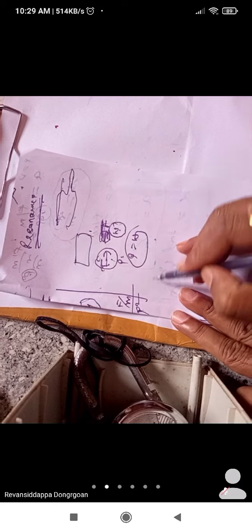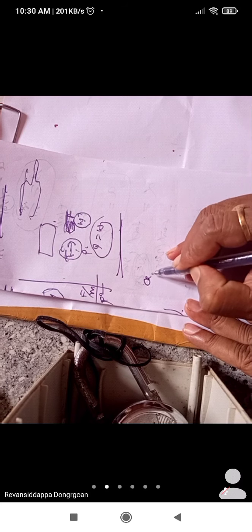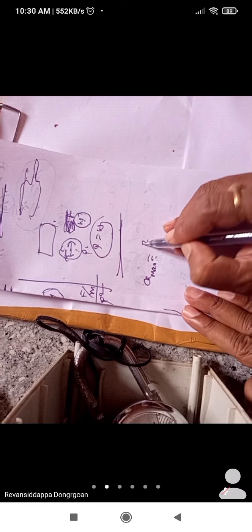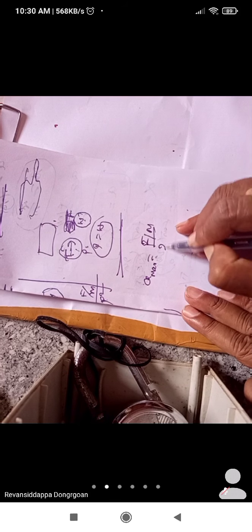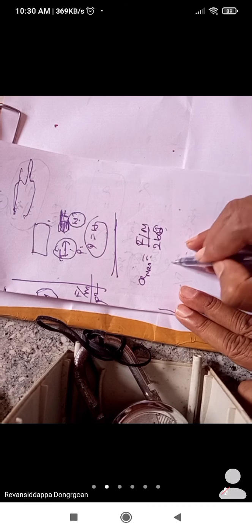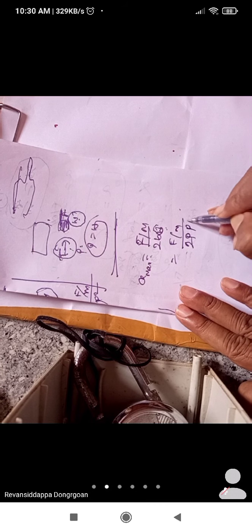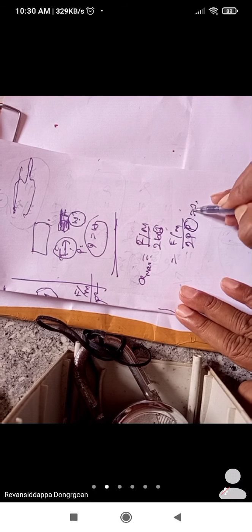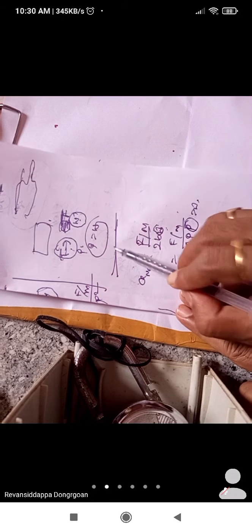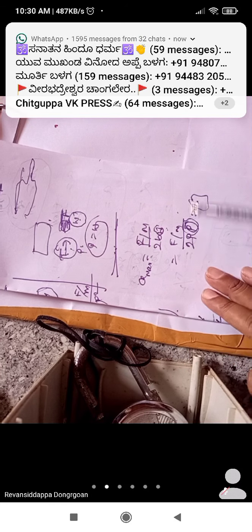With the help of this, we can write one equation. A maximum is equal to F by M divided by 2b omega. Here p is equal to omega, because from the resonance definition the applied frequency and the natural frequency are equal.